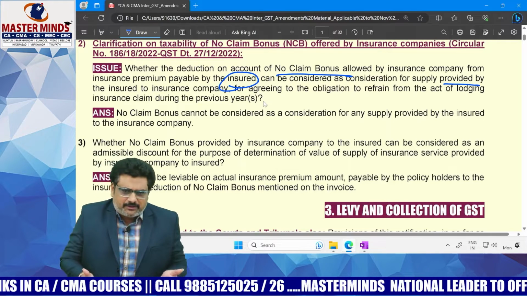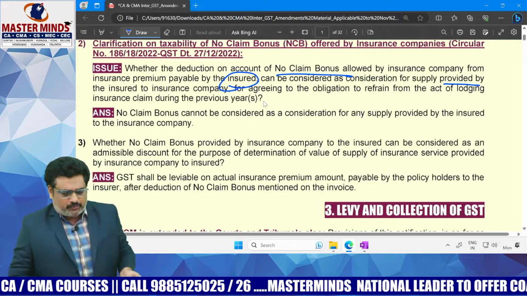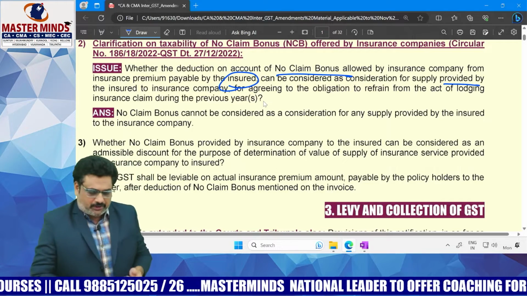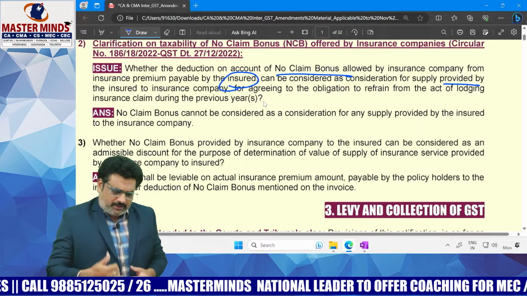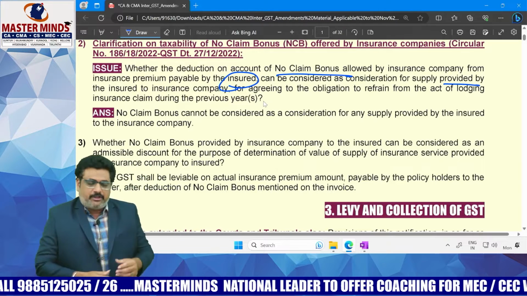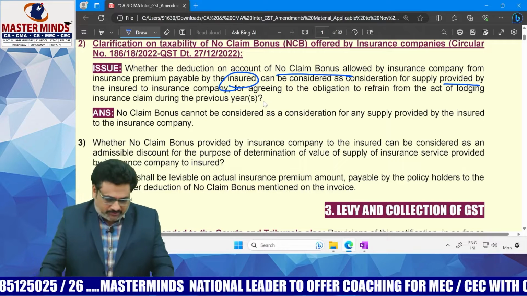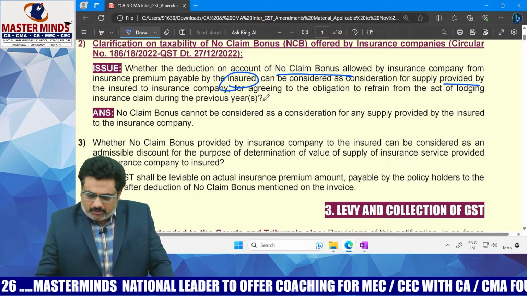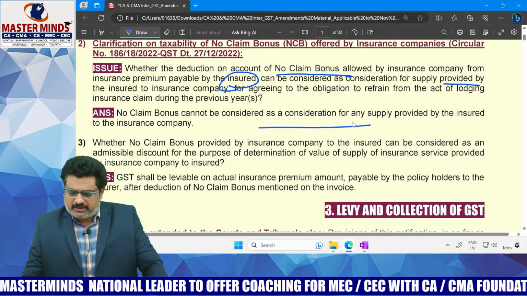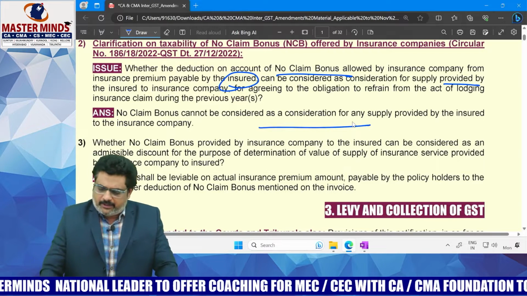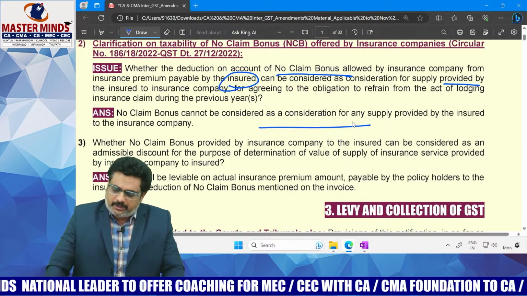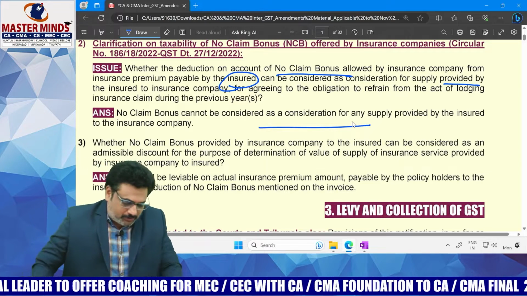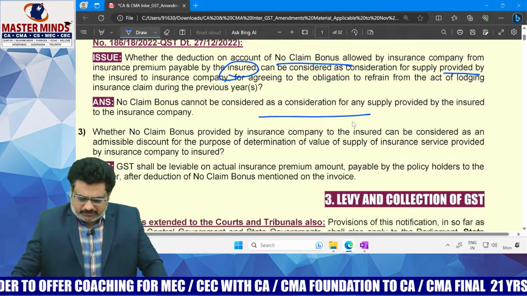That means technically it is not a contractual obligation. There is no contractual obligation on the customer not to claim the insurance during the period covered by the policy. Okay, therefore, no claim bonus cannot be considered as a consideration for any supply provided by the insured to the insurance company. That is the point you need to remember. And second question is here,